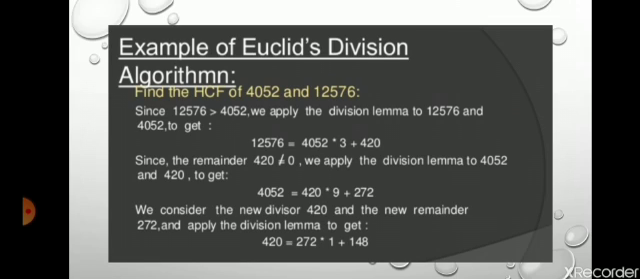Here we see that the remainder is 420, that means the remainder is not equal to 0. So we apply the division lemma for 4052 and 420. And again we get 272 as a remainder. So we continue this process till the remainder is equal to 0. Here we get remainder 272. We again repeat this process. After that we get remainder 148.